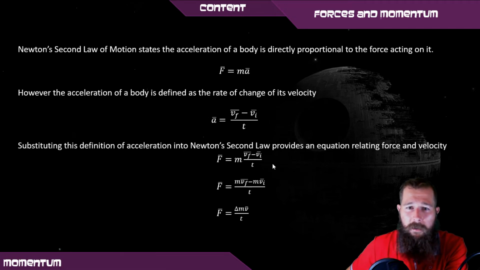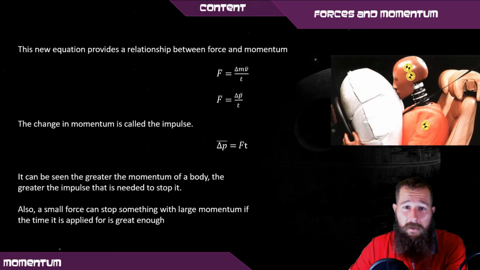Now just with a little bit of maths, we can rearrange the top line so that we have the mass term associated with the final velocity and the initial velocity. And simplifying further, we can see that the force of an object depends on its change in mass times velocity divided by time. And what we just found earlier is that mass times velocity is the momentum. So this means that we've found a relationship between force and momentum.